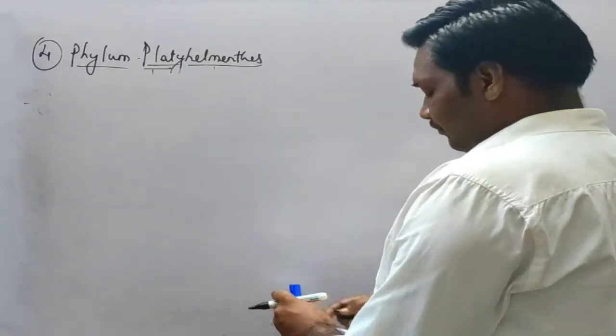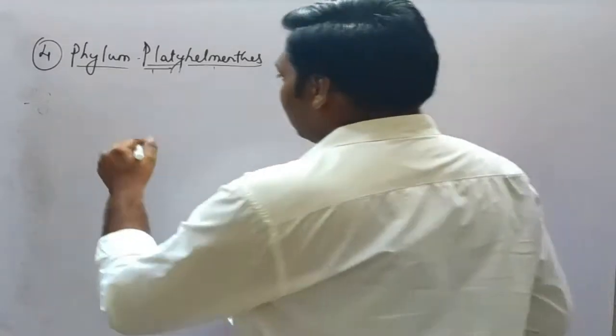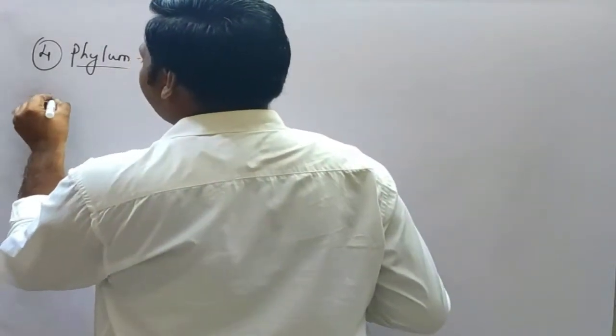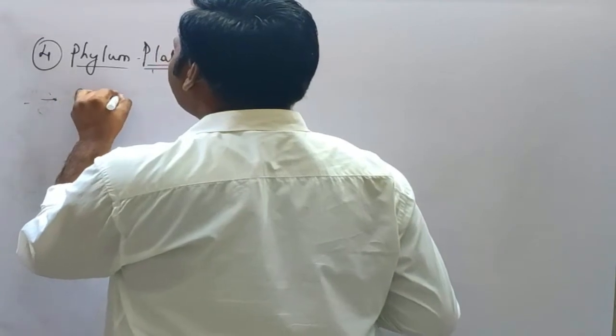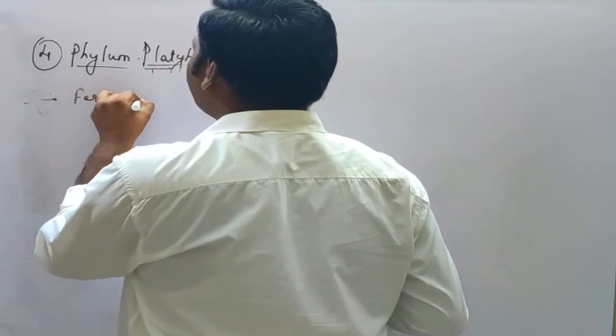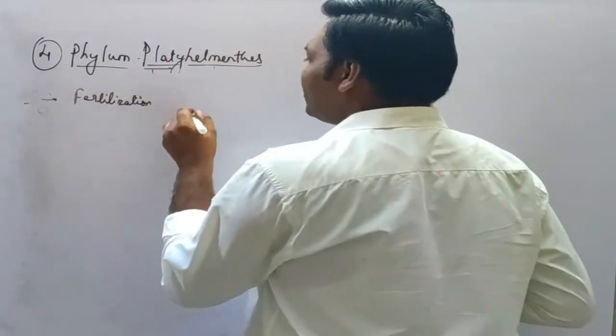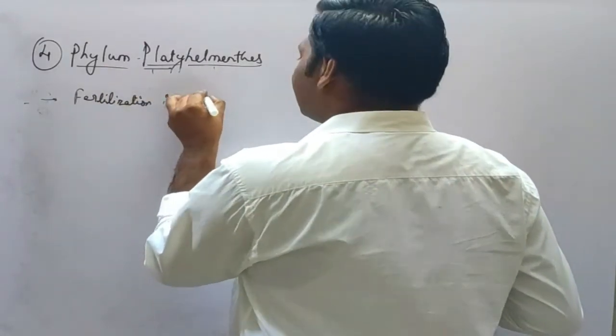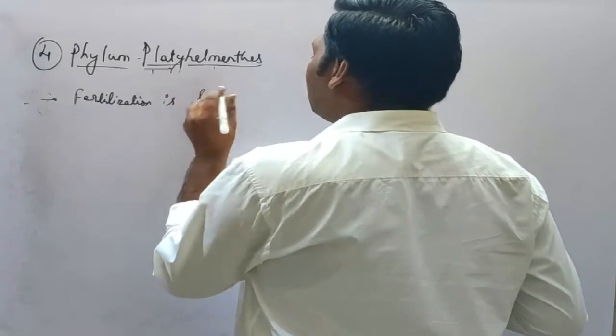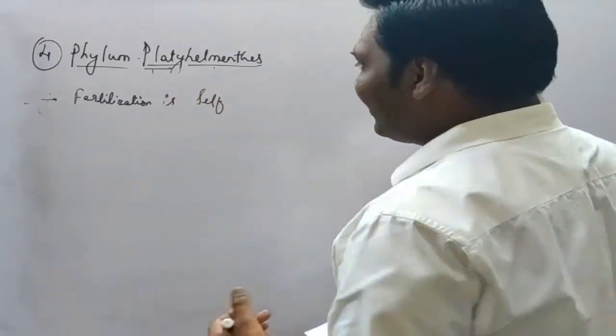So let's start with it. Now here in Taenia solium, fertilization is self, or they exhibit self fertilization.